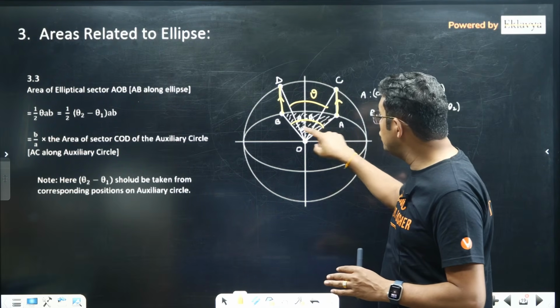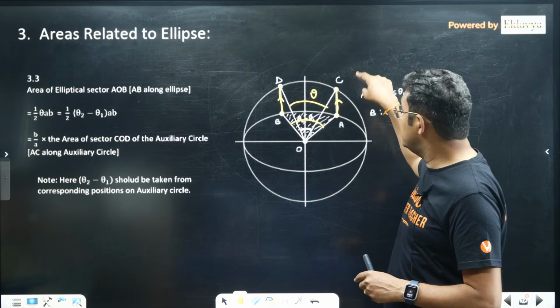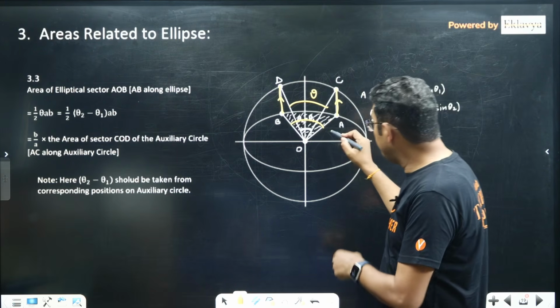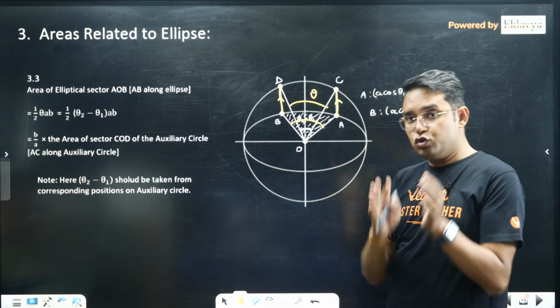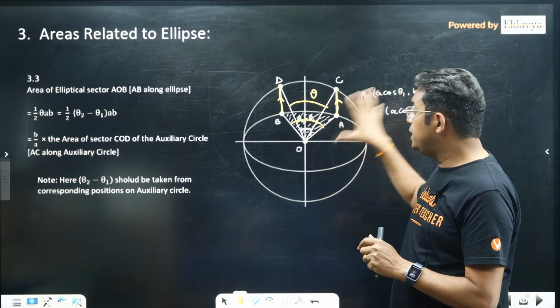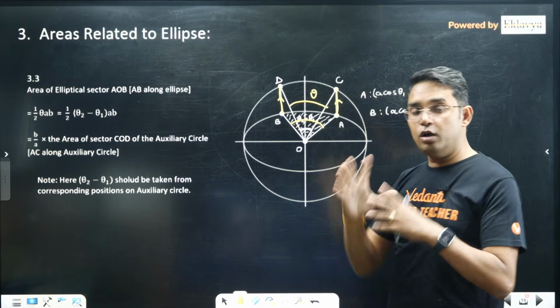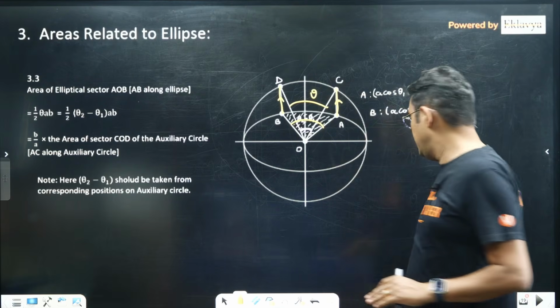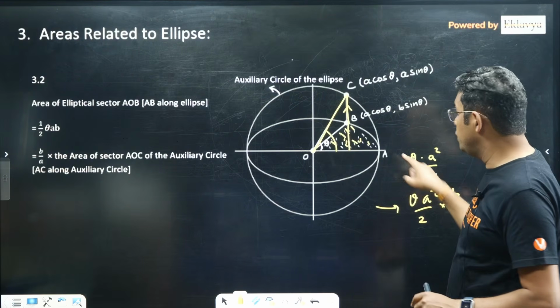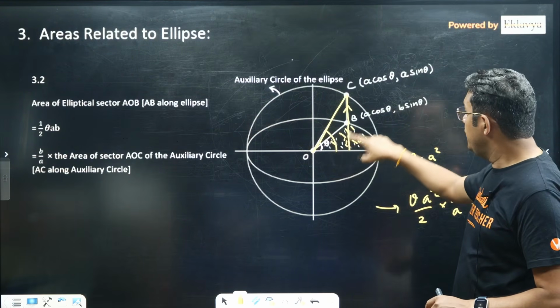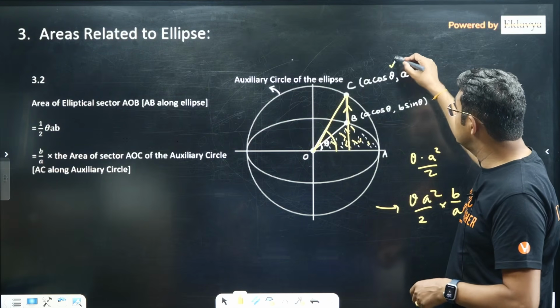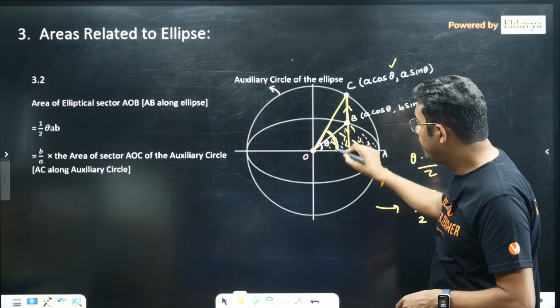So for theta 2 minus theta 1, if you take your angle from your major axis, that physical angle may not be equal to theta. So the angle theta is always taken from your auxiliary circle. It was there, it was here also. You can see the theta which I was talking about, it was the angle of your auxiliary circle. Okay.